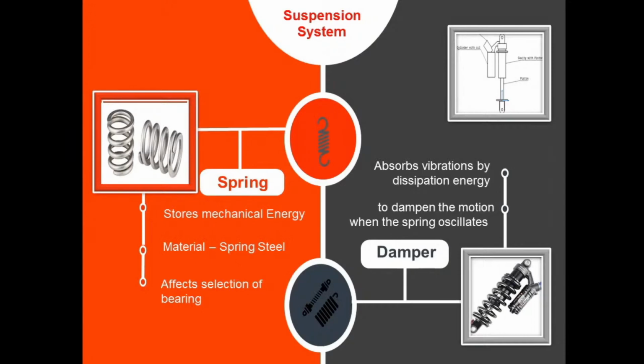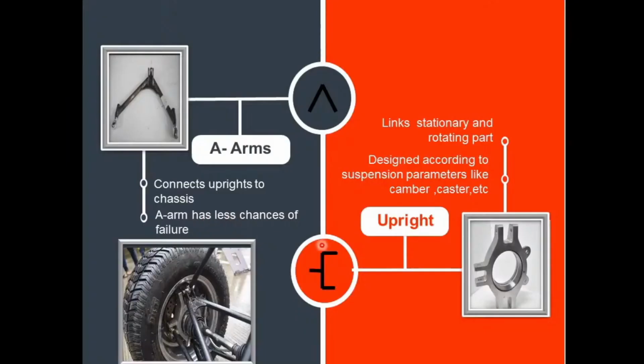So it directly relates to the elastic property of a material. Steel has good Young's modulus, so mostly steel alloys or spring steels are used as a material for springs. There are different materials available for the selection of the spring. We have considered high carbon steel, which has more chances to fail.